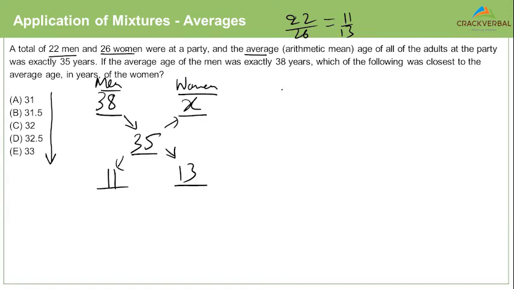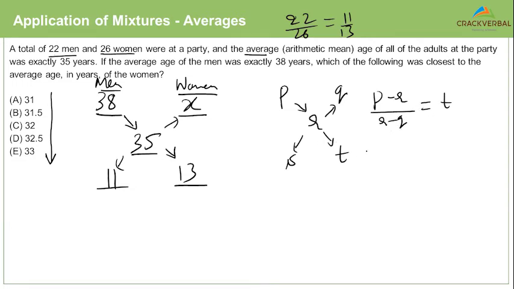So for example, if I give you P, Q, R, S and T, you would say (P minus R) by (R minus Q) is equal to T by S. That is what you would say.